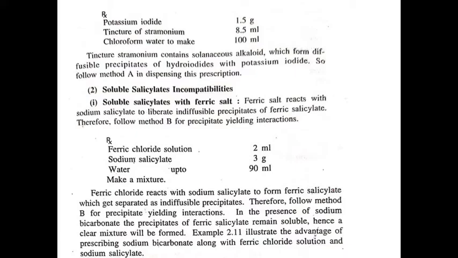So we have to use method B. Example of a mixture: ferric chloride solution, sodium salicylate and water. In this preparation, ferric chloride reacts with sodium salicylate to form ferric salicylate, which gets precipitated as indiffusible precipitate. So we have to use method B.